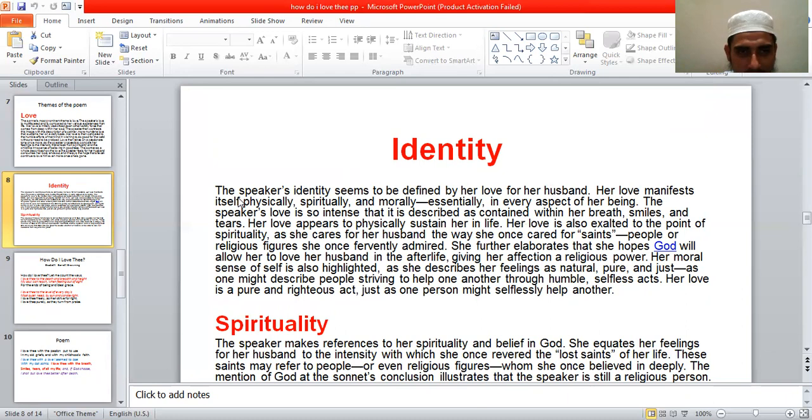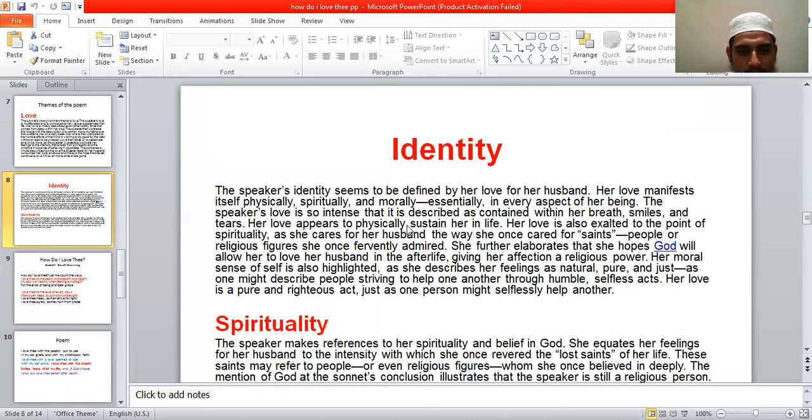Here you can find that the speaker's identity seems to be defined by her love for her husband. Her love manifests itself physically, spiritually, and morally, essentially in every aspect of her being. As love is in every aspect of her being, her identity is mingled with the love. So it is also explained in this poem.